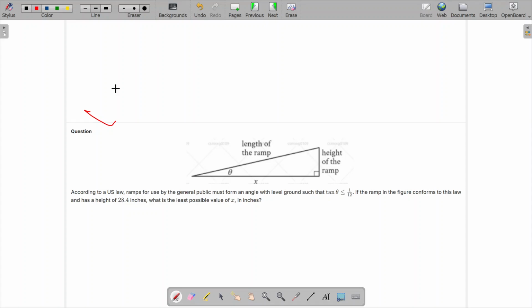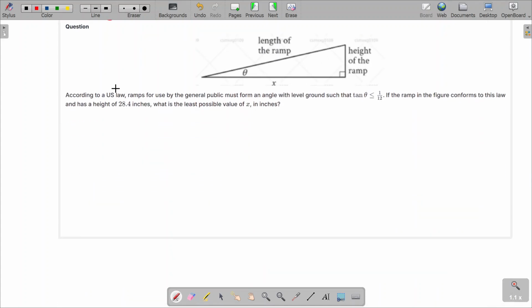Next question. Oh, interesting. According to a US law, ramps for use by the general public must form an angle with level ground such that tan theta is less than or equal to 1 over 12. If the ramp in the figure conforms to this law and has a height of 28.4 inches, what is the least possible value of x in inches?